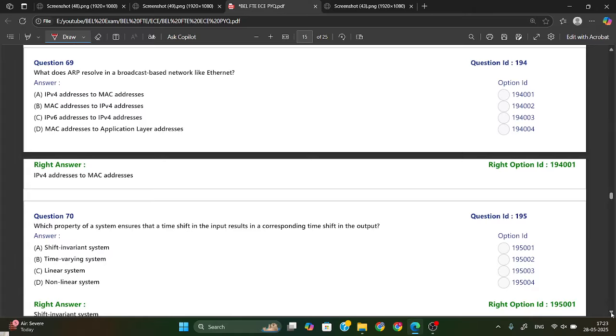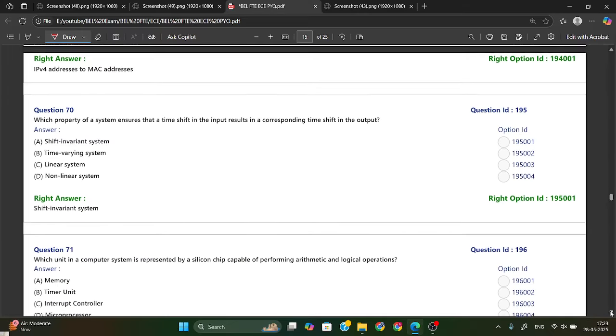What does ARP resolve in a broadcast based network like Ethernet? ARP means Address Resolution Protocol. It will resolve an IPv4 address to a MAC address. So this is your answer.